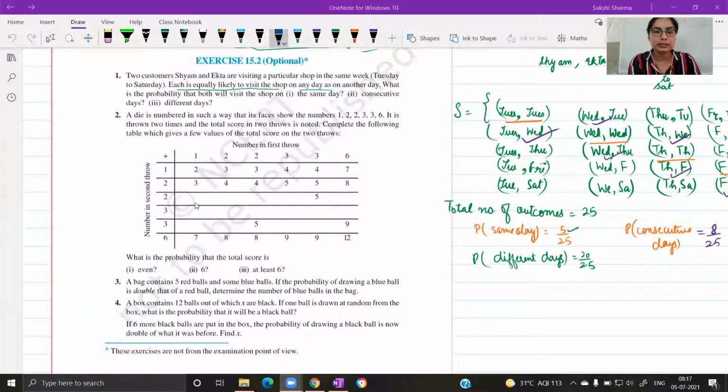So quickly completing the table, I hope you're able to make the combinations here. This one's quite simple. So this here indicates the numbers appearing in the second throw.